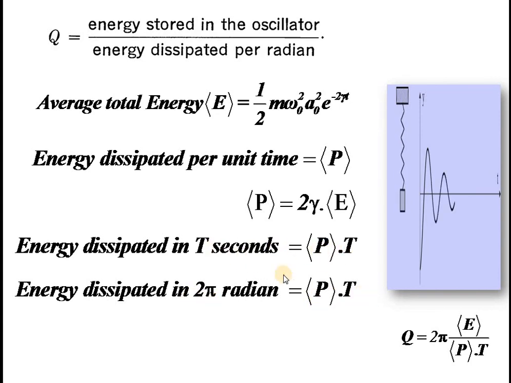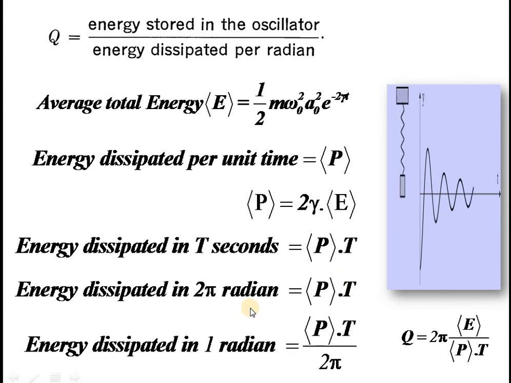Okay, these two sentences are the same. T seconds is equal to 2 pi radian. T means 2 pi, 360 degrees. 2 pi radian is 360 degrees. So in 2 pi radian, P into T energy is lost. So in 1 radian, we can write the energy loss will be P into T by 2 pi.